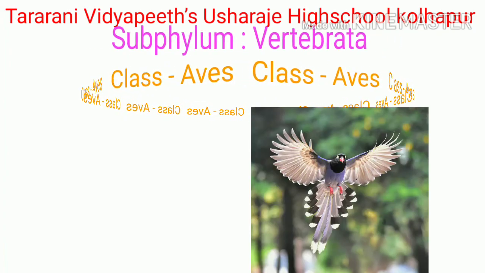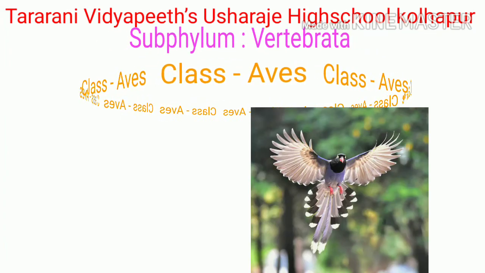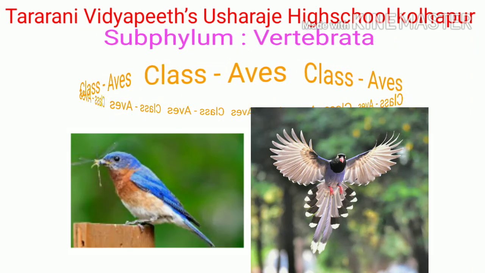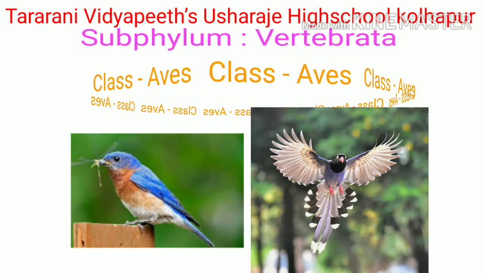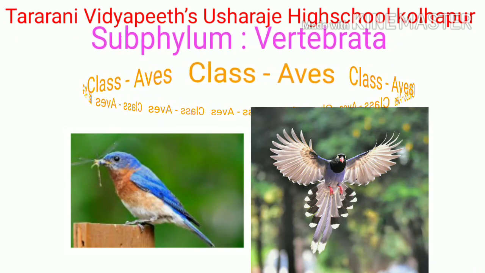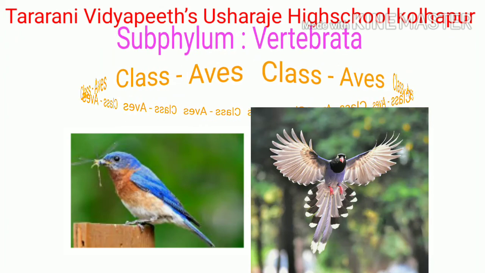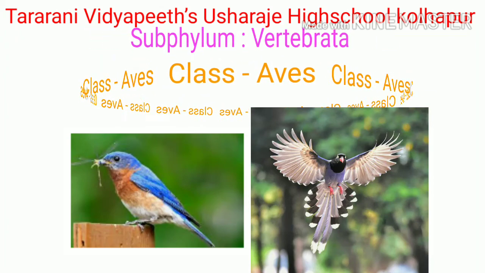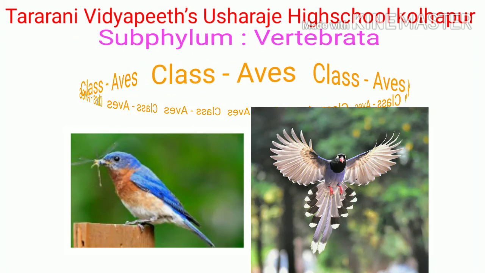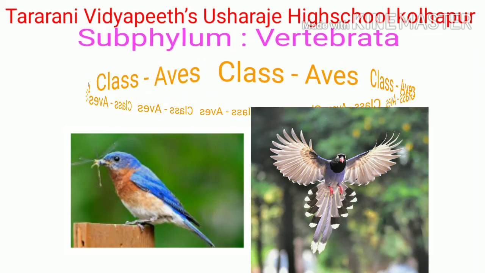Class Aves. These vertebrates are completely adapted for aerial life. These are warm-blooded, that is, they can maintain their body temperature constant. Their body is spindle-shaped to minimize air resistance during flight. Forelimbs are modified into wings.